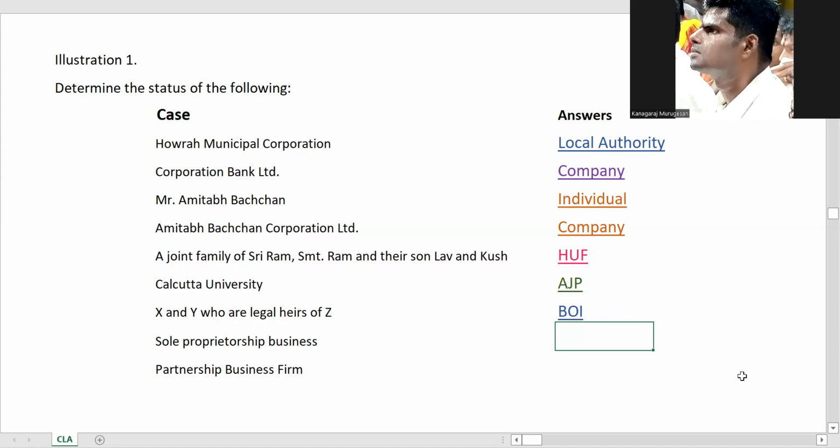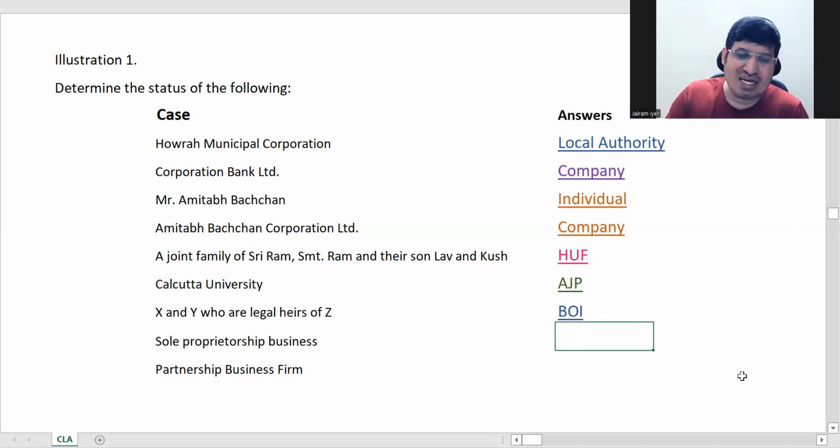So it will be an individual, because whether it is business or whatever you are doing, if you are one individual person, you will be taxed as an individual. Only if you are a partnership firm, it will be a firm. Only if you are a company, it will be a company. If you are one person doing your own business, it will always be an individual.